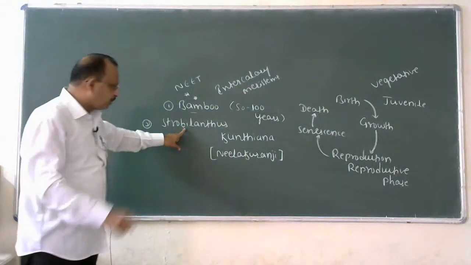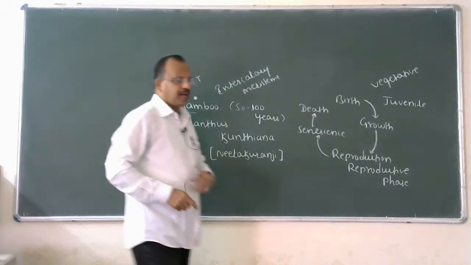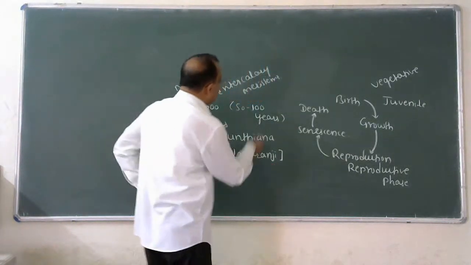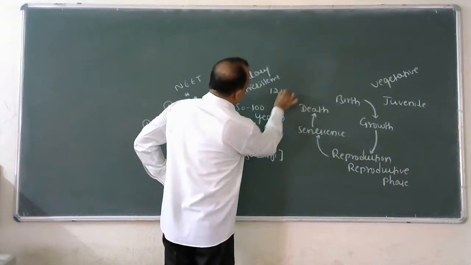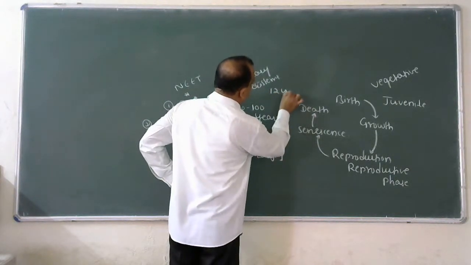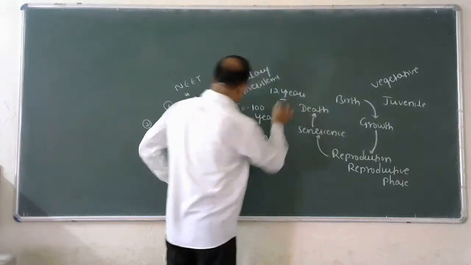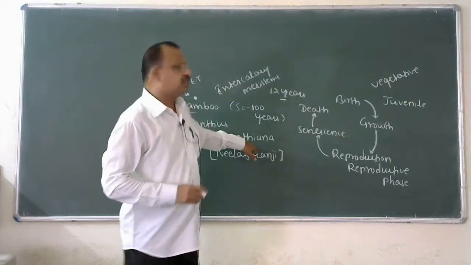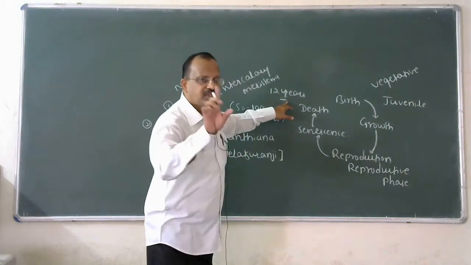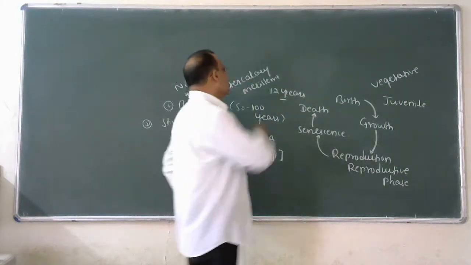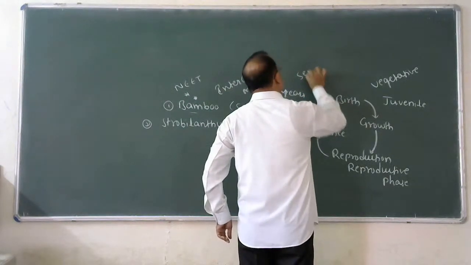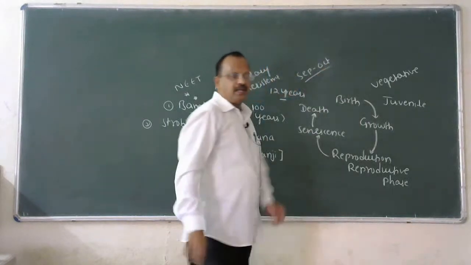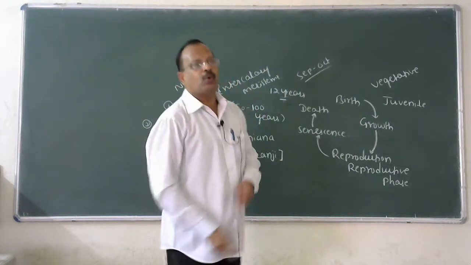Second example, Strobilanthus kuntiana, is commonly called Neelakuranji. It produces flowers once in 12 years, generally in the month of September to October.